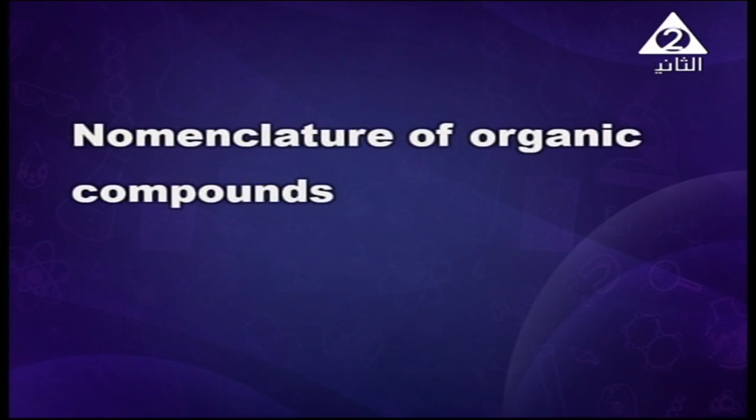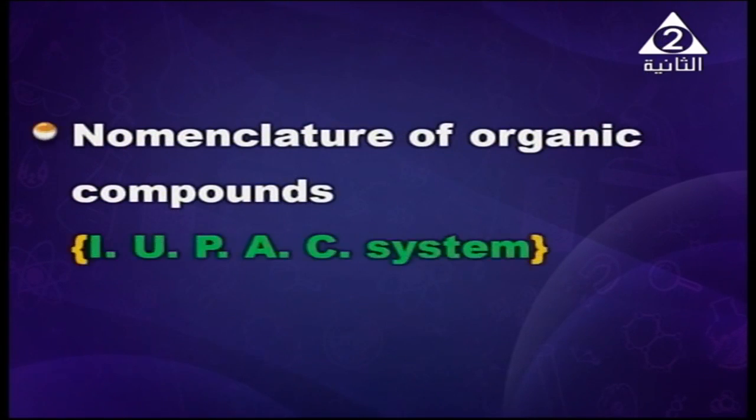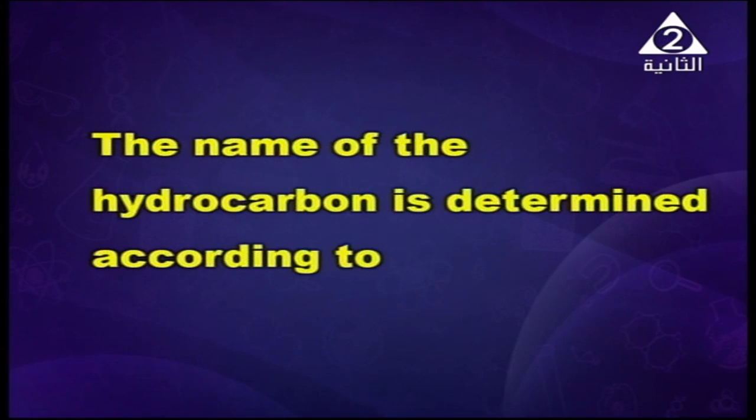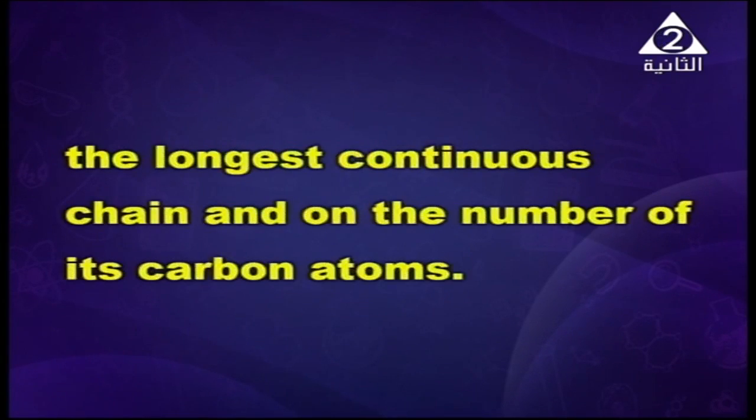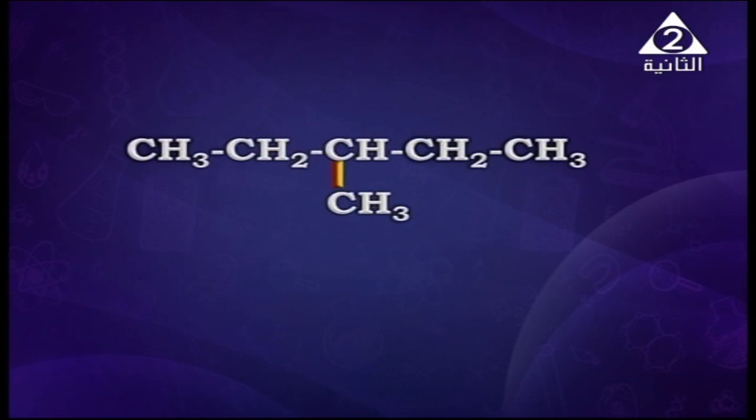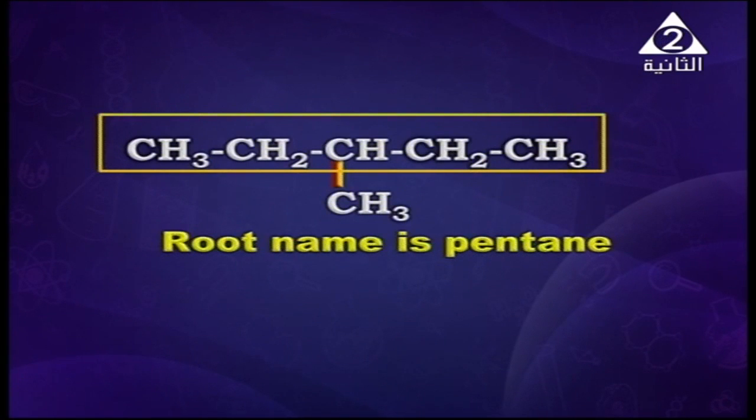Now we are going to discuss the nomenclature of organic compounds that we call the IUPAC system, which is abbreviated from International Union of Pure and Applied Chemistry. The name of the hydrocarbon is determined according to the following rules. First, the longest continuous chain and the number of its carbon atoms. As shown on the screen, the longest chain here is 5 carbon atoms, so its root name will be pentane, and as all the bonds between the carbon atoms are single covalent bonds, its suffix must end with ane.